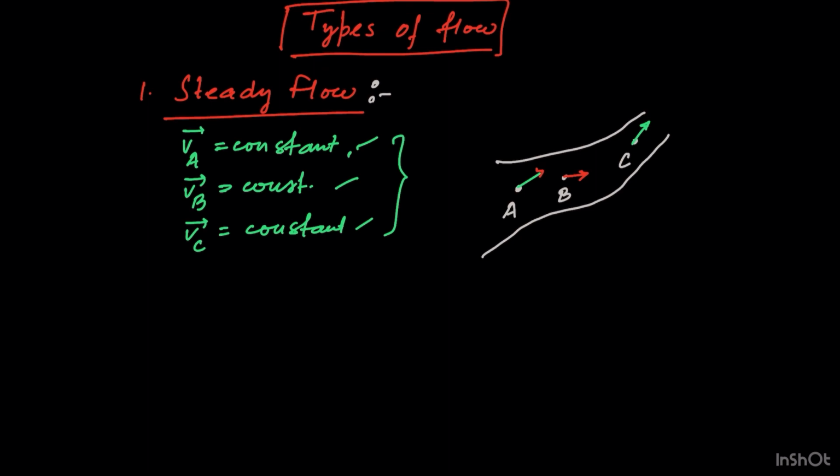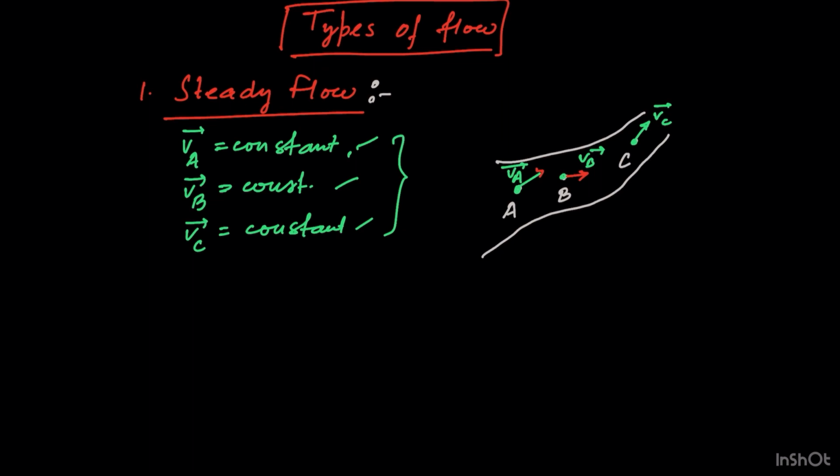But you have to focus on the fact that the fluid particle passing through A will always have the velocity VA. The fluid particle while passing B will always have velocity VB. Any particle crossing point C will have velocity VC, right? So this is called a steady flow.